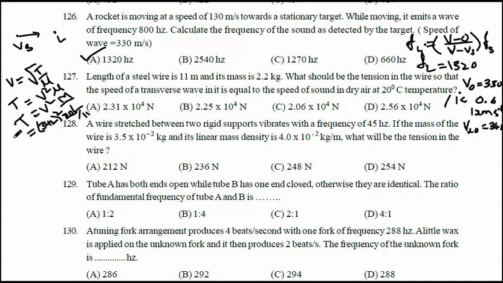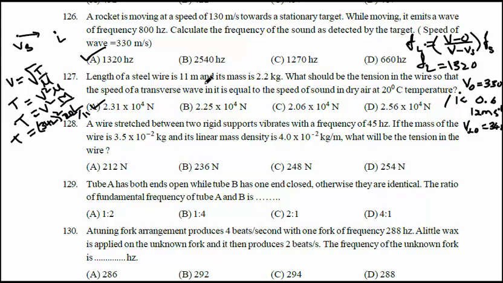After doing the calculations, the tension in the string will be 2.31 into 10 raised to 4 Newton.